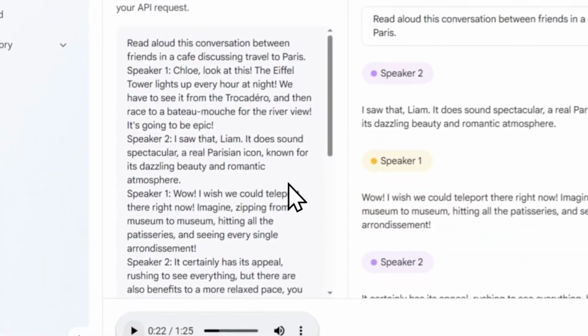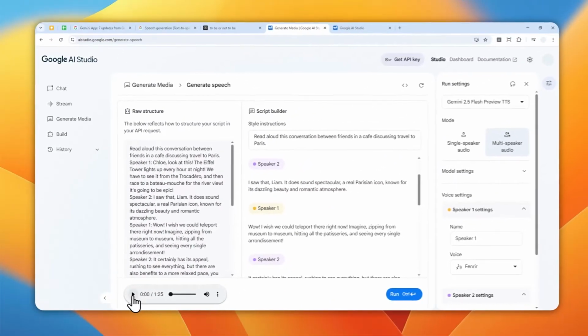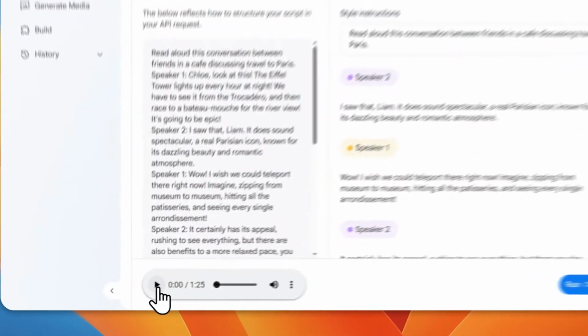So this is a conversation in a movie scene. I'm going to play this audio, and remember, this was created by AI.